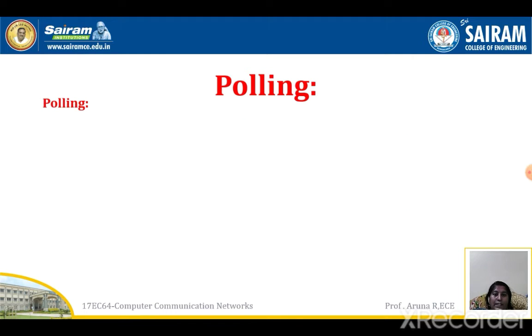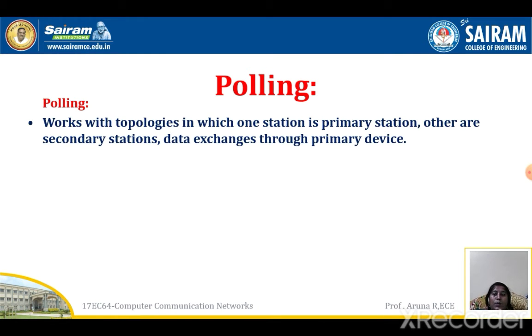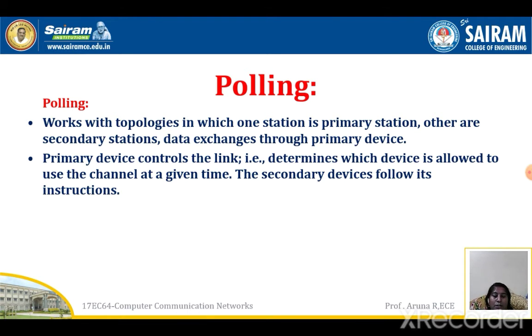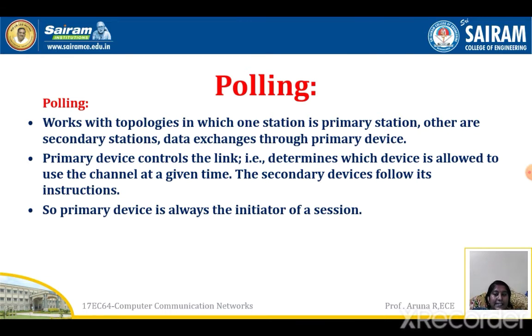So what is polling? Polling works with topologies in which one station is the primary station and the other stations are secondary stations. Data is exchanged through the primary device. So one is primary, the other is secondary. How is the data transmitted between these two? The primary device controls the link, that is, it determines which device is allowed to use the channel at a given time. The secondary device follows the instruction. So here the primary is the important one, and it controls the secondary stations.